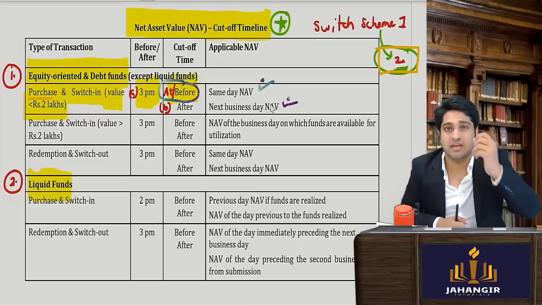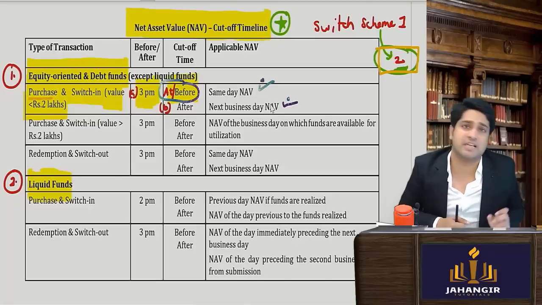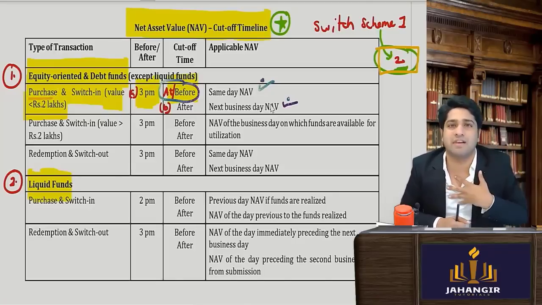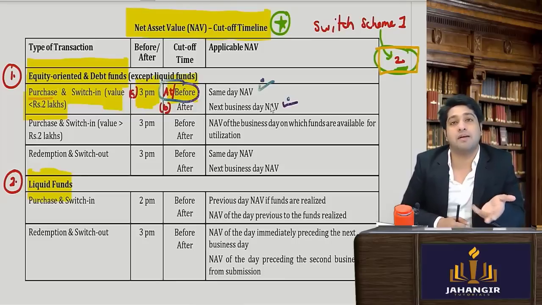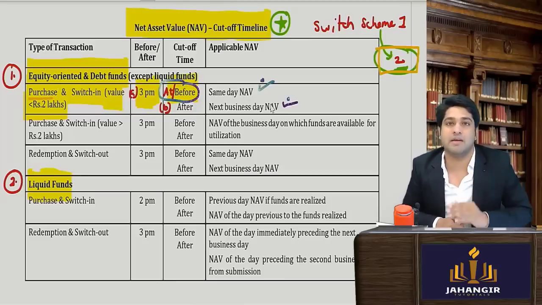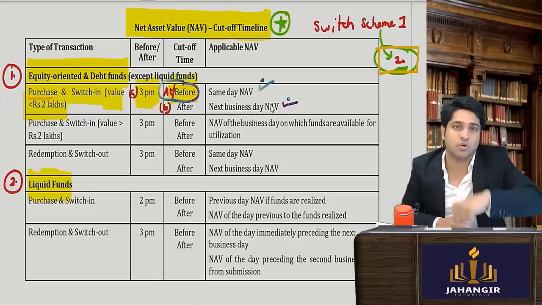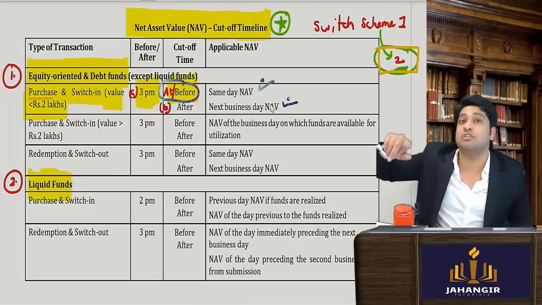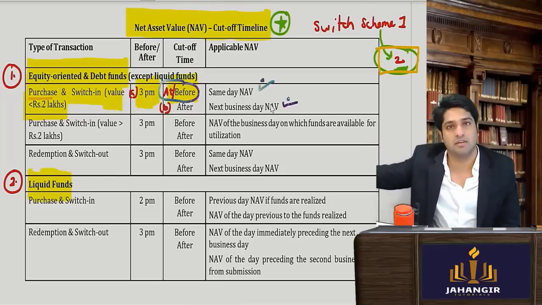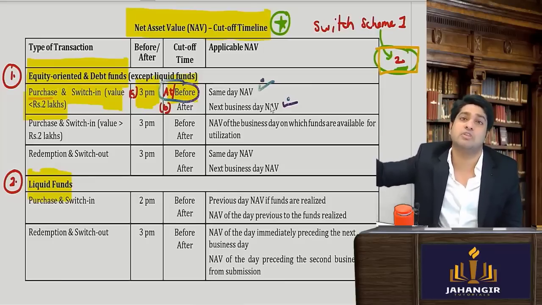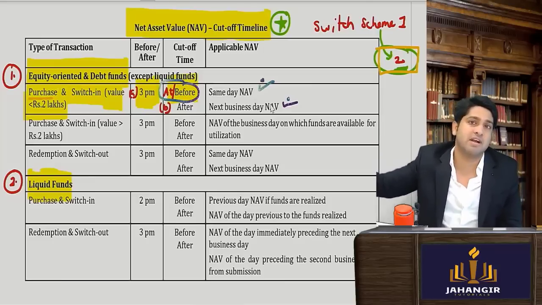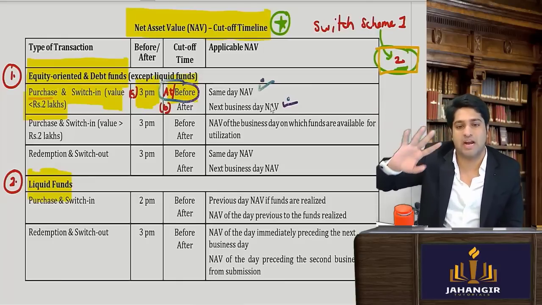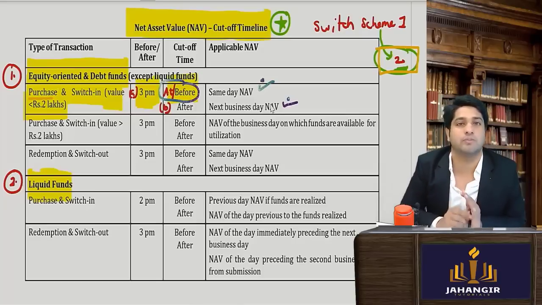तो मान लीजिए 15 रुपीज का NAV है, so at 15 rupees I will get. But if I purchase it after 3 p.m., then 15 rupees नहीं लगेगा. Today's NAV will not apply. I'll have to see what is the next day NAV. Next day NAV could be 17, so maybe it ended up that I purchased at 17, a little expensive for me. So that way, very simple rules, yes or no.